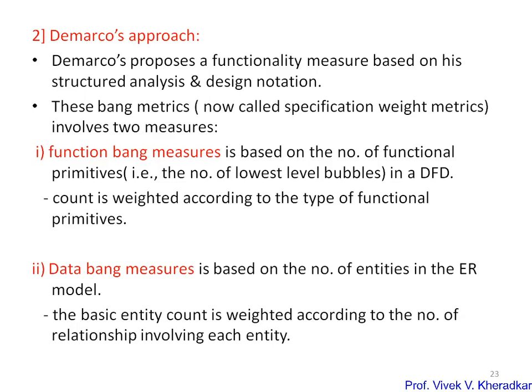The measures are specific to the DMacro notation. It is adapted for structural analysis, so this dependence may actually be advantageous. Unlike function point, data bang may be used formally. It is used in many cases, and many cases use the data bang measure and function bang measure. For the function bang measure it uses the DFD diagram, and for the data bang measure it uses the ER diagram. So these are the two measures used by the DMacro approach. That is about the functionality measure, where we have represented three approaches: the DMacro approach, COCOMO 2.0, and the first approach which we discussed, Albrecht's function point measure.